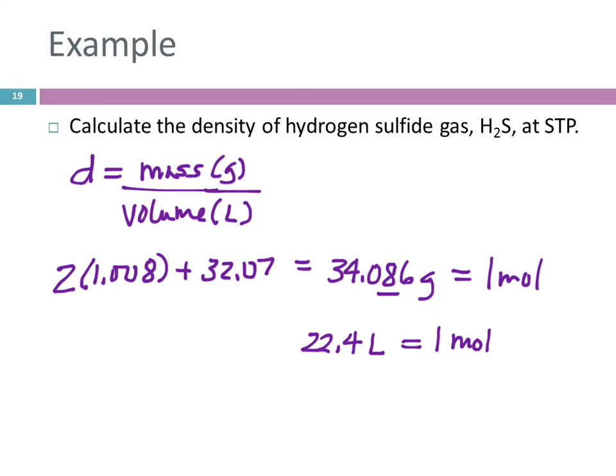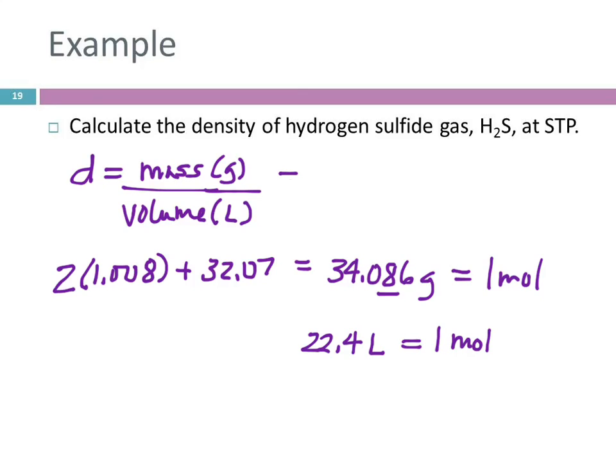Basically what we're doing is we can just choose the amount of gas that we're talking about. Density is a property that does not change with amount. It's called an intrinsic property. The mass of something changes if you have more or less of it. The density of something does not change. So we can just choose the sample size. You could say, let's just say I have 1 mole of this. Let me find the mass, let me find the volume, and then I'll divide them. You could choose 5 moles or 72 moles or something else, but 1 is a lot easier.